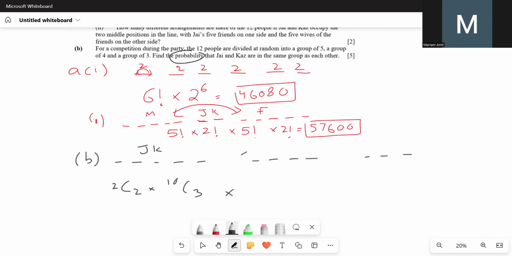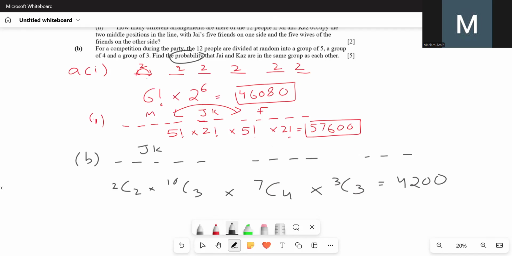So this would be 7C4. Now we'll be left with 3 more people and these 3 spots, so 3C3. This would give us 4200.